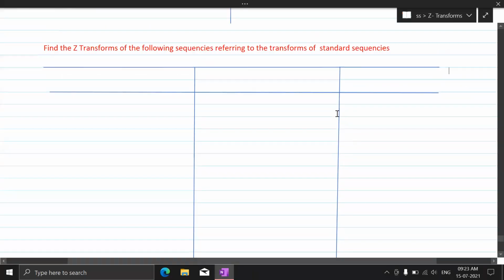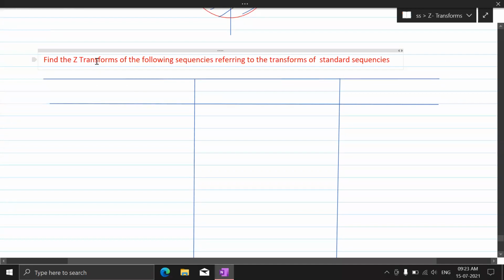In this session, we shall see the finding of the Z transform, referring to the transform from the standard sequences. So this is what we'll be doing now. What we'll be interested in here is: for a standard signal x of n, what is its Z transform?